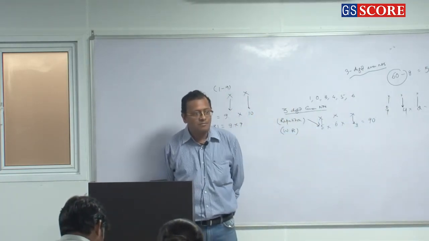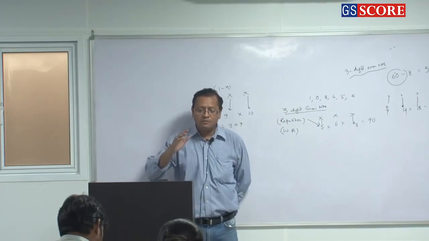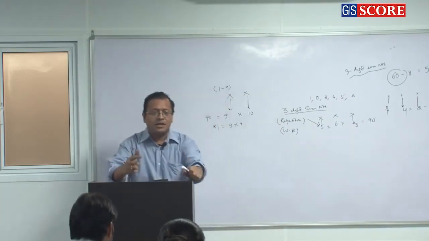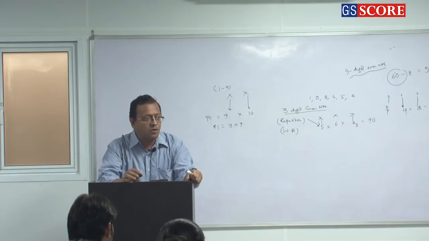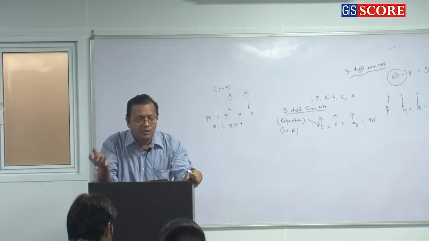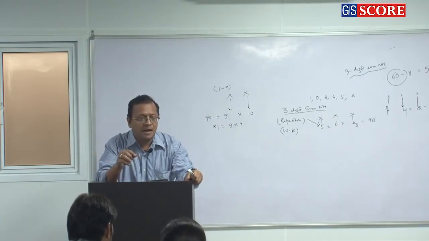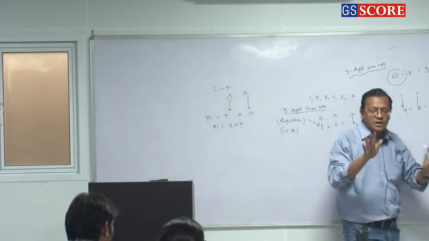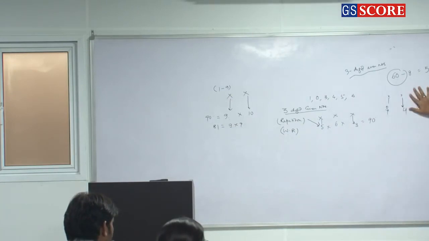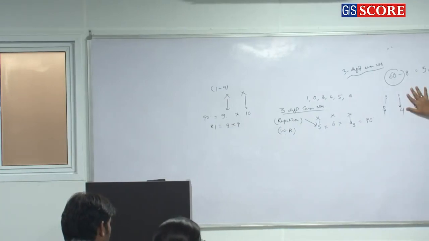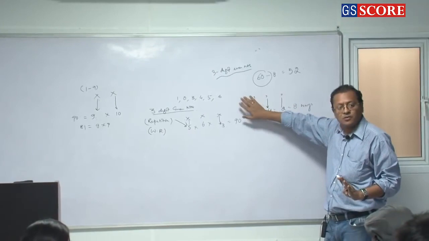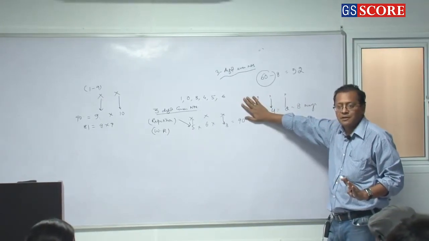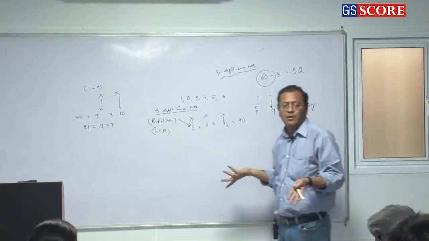Easy or not? But you have to be very organized in your thinking in attempting permutation combination. First this, then I will do this, then I will do this. I will not start by keeping first digit, then second digit, third. My constraint is what? Even number. So I will pick up the last place first. And then I will look at the constraint. Okay, 0 is there, so this constraint. And the middle one is resolved automatically.